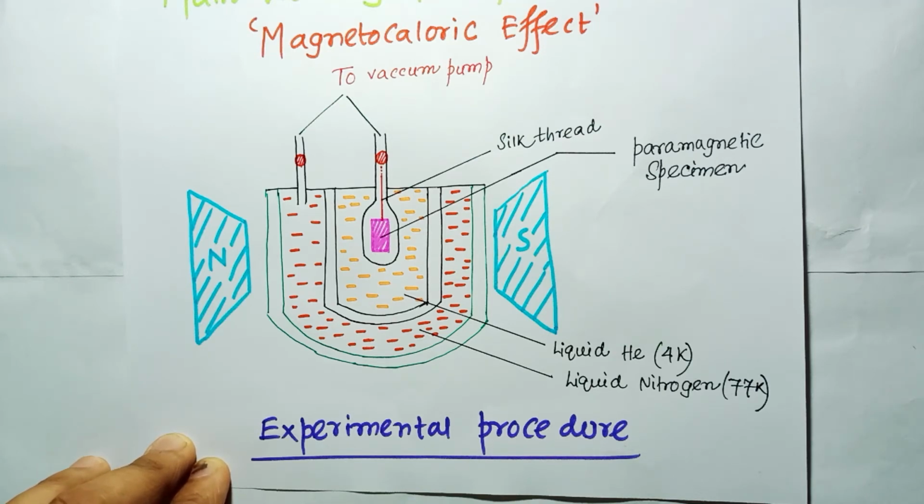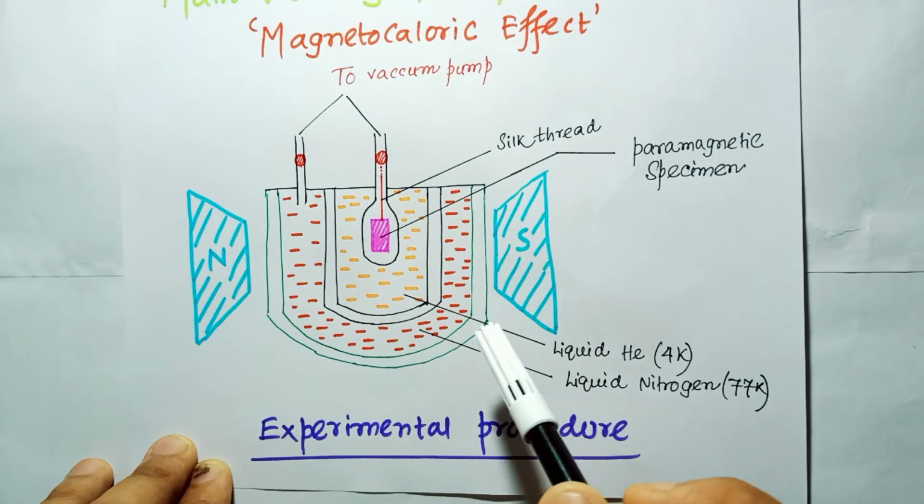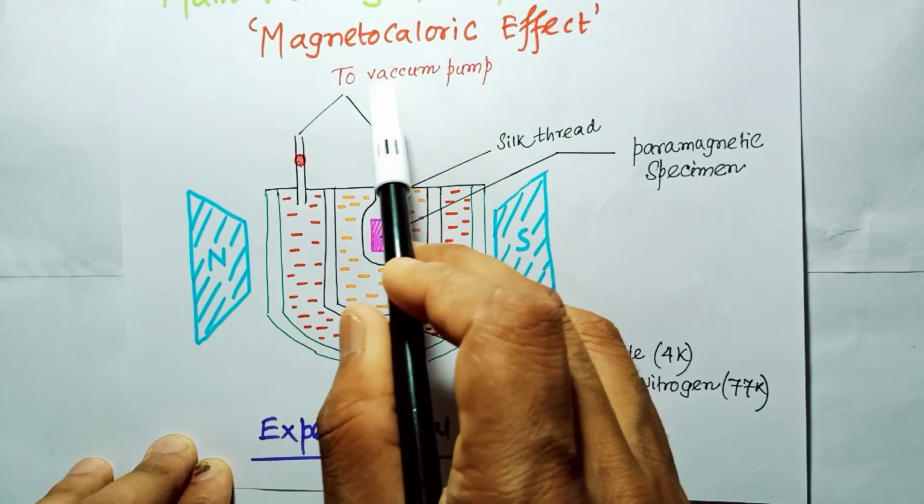The system is placed in between the two poles of a magnet. You can see there are two poles, one is the north pole and the other the south pole, and the system is placed in between the two magnets, and it is connected to the vacuum.